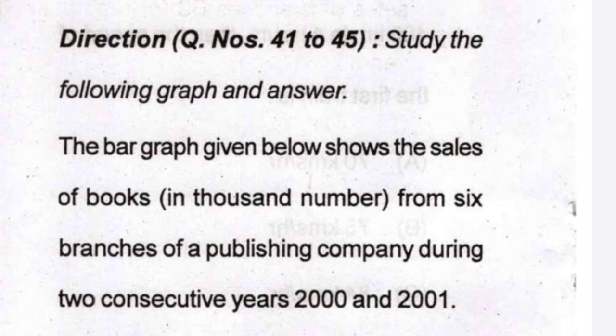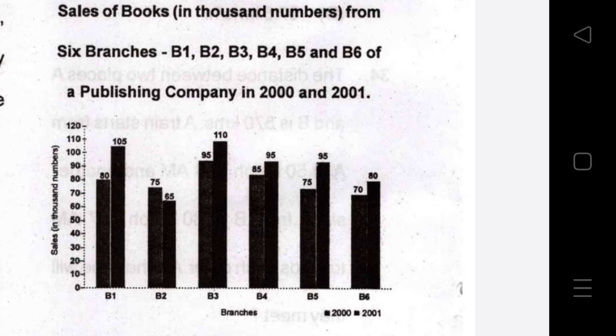Now there is a direction for question number 41 to 45. Study the following paragraph and answer. The bar graph given below shows the sales of books in thousand numbers from 6 branches of a publishing company in the year 2000 and 2001. These are the 6 branches of the company, and the first column is 2000 and the second column is 2001. You can see 6 columns, 6 pairs of columns.